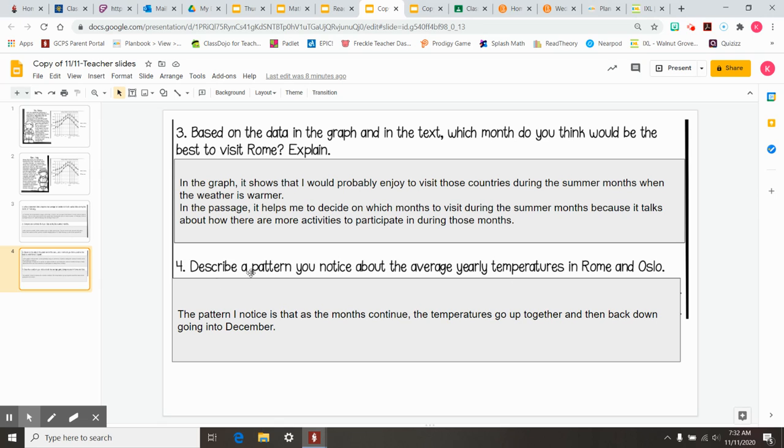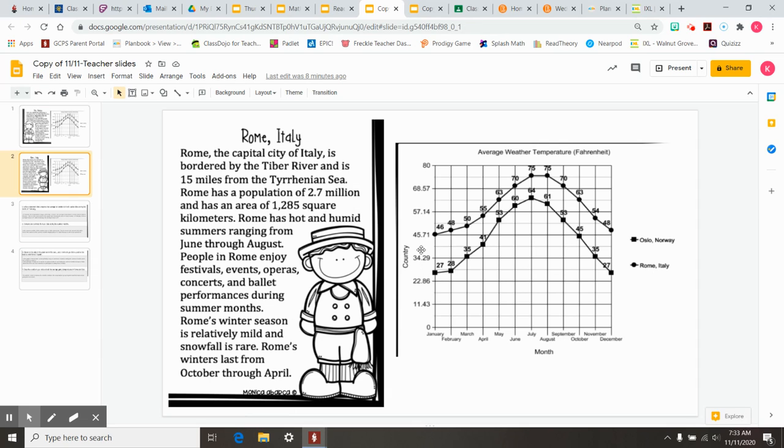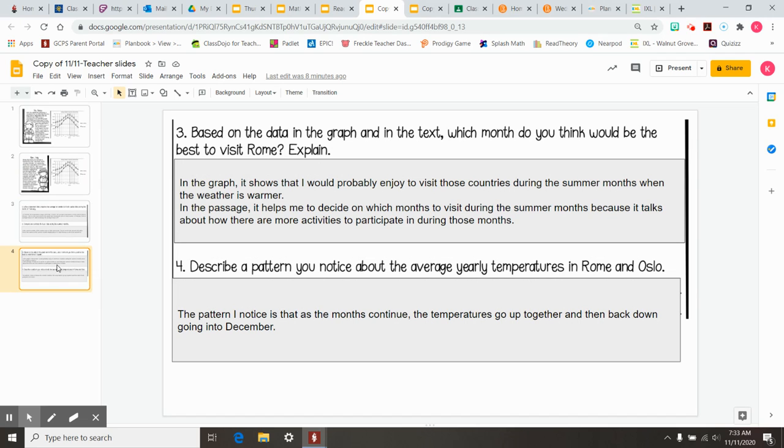And the last question says, describe a pattern you notice about the average yearly temperatures in Rome and Oslo. So I said the pattern I notice is that as the months continue, the temperatures go up together and then back down going into December. Looking at the graph, you can see they start out kind of low, even though they're at different temperatures, about a 19 or 20 degree difference. They go steadily up and then they go right back down at the same time. So those were the comparisons between those two graphs.